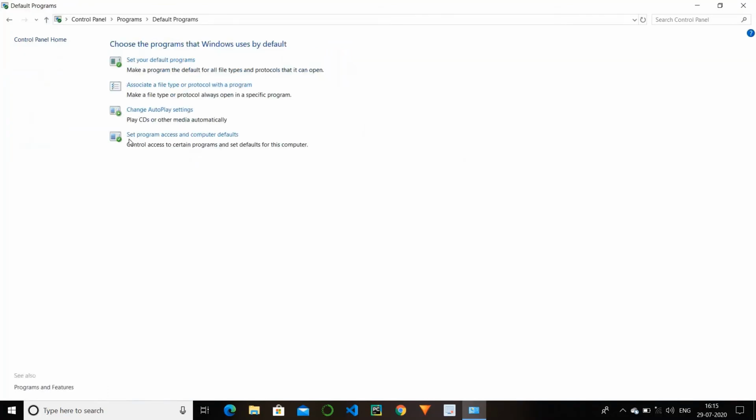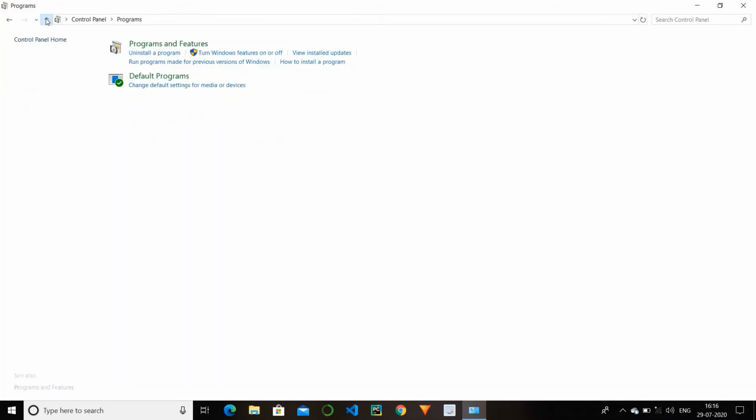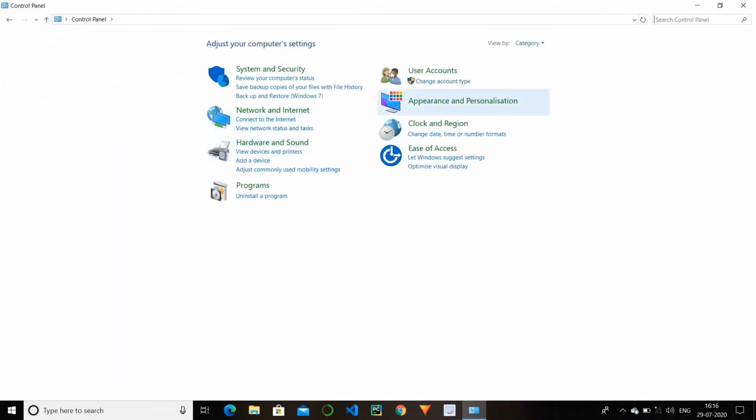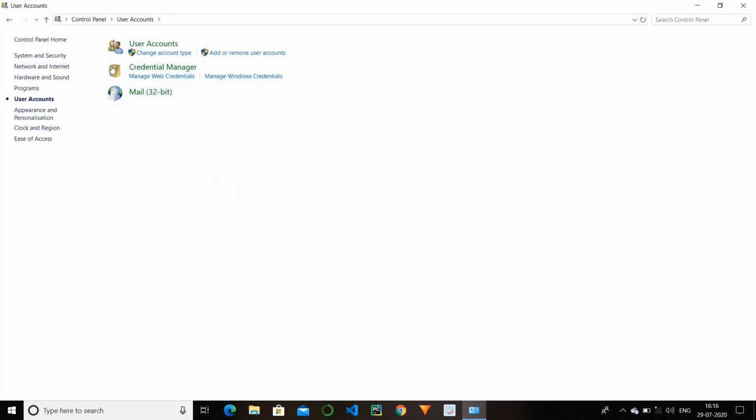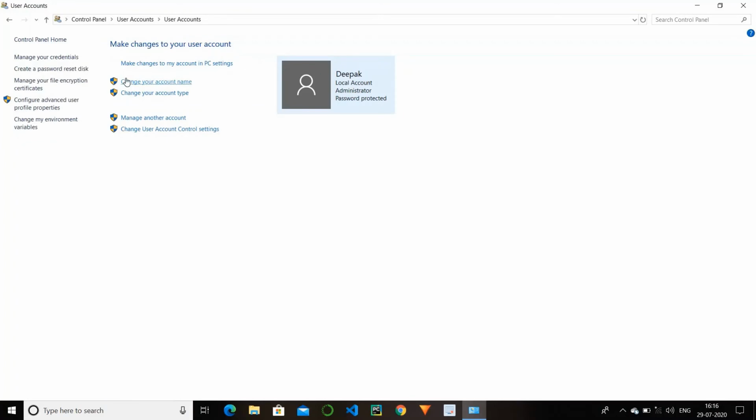Next we have default programs. I think it is not of much use. So next we have user accounts. Here we have three options: user accounts, credential manager, and mail. By the user account, you can change the name of your account that you have created, and your account type, like local account, administrator, or any other.